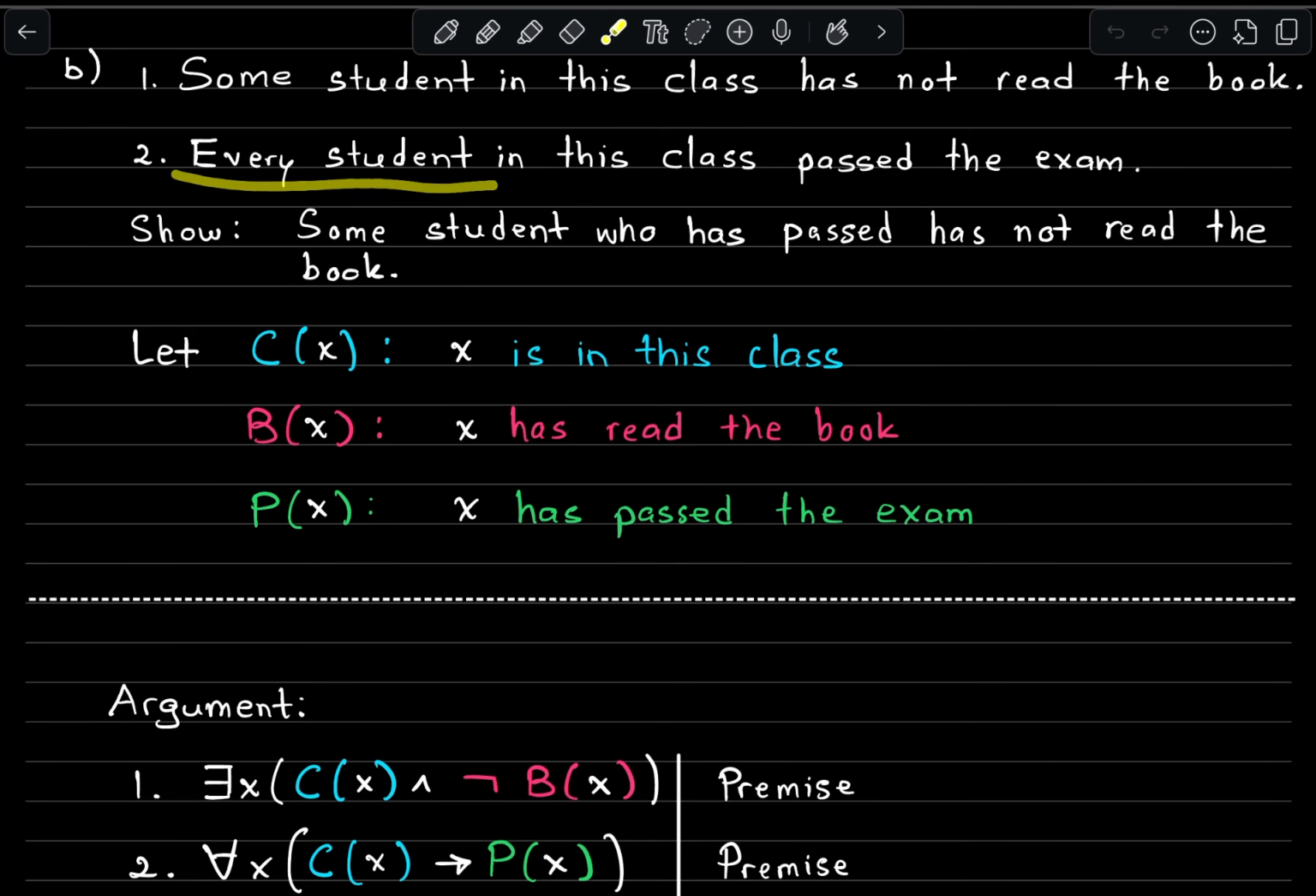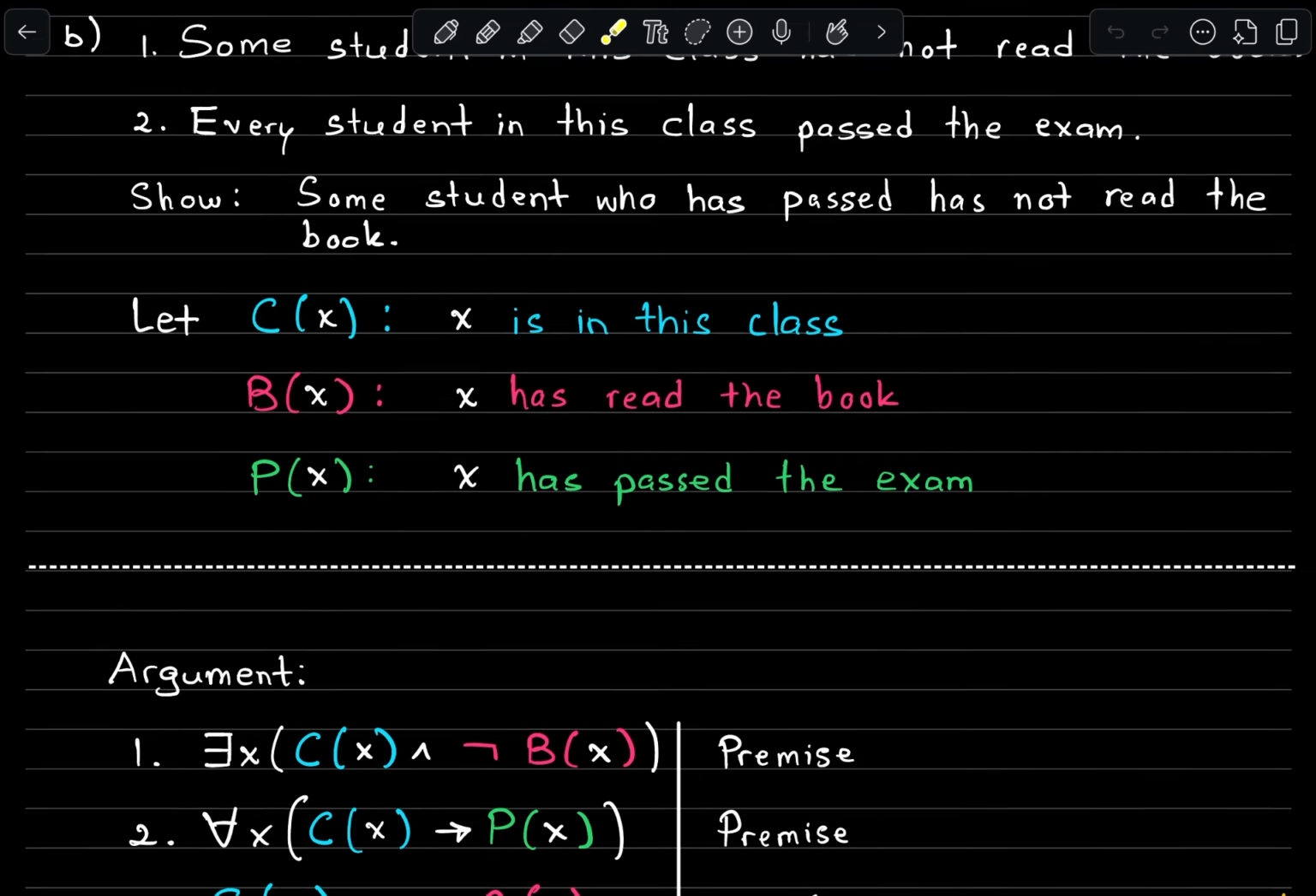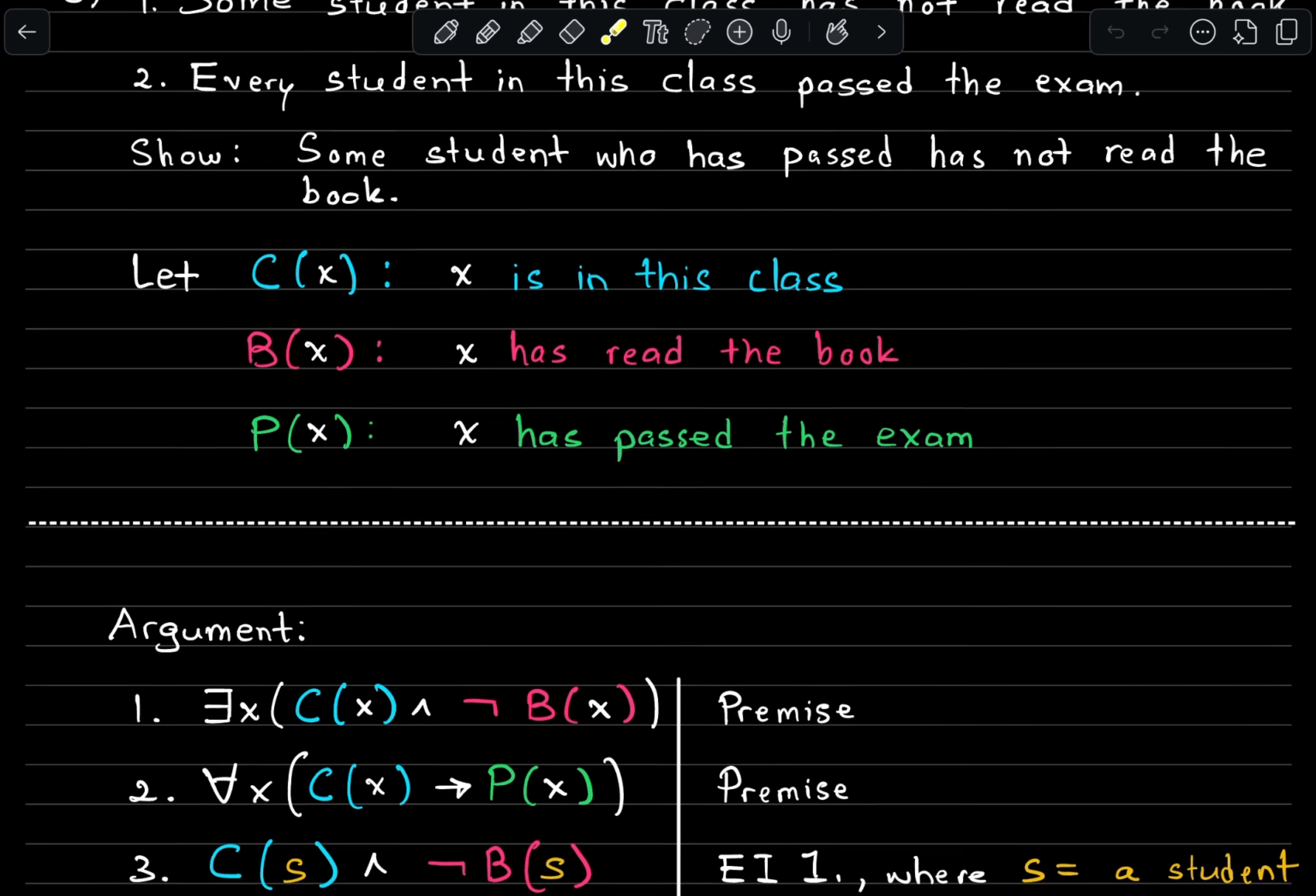Our second premise, every student in the class, so for all x, if x is a student in the class, then x has passed the exam. Okay, so x by itself doesn't necessarily mean that x is a student in the class. We need to specify that using C of x. x could be the domain of all students. It could be people, human beings, something like that. Okay. So that second one is going to become a conditional.